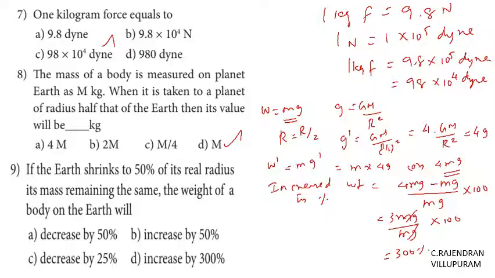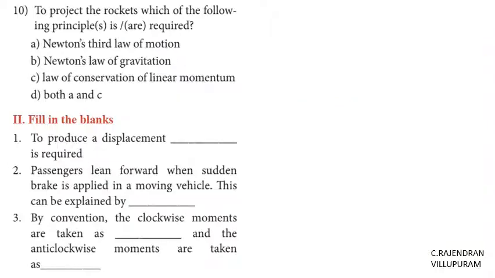Even though there is a shortcut method: if the radius shrinks, g is increased. g increases means the weight is increased. So there is no chance for A and C. The answer is only between B and D. By substituting all this, you can get the answer: increases by 300%. Then choose the correct answer.